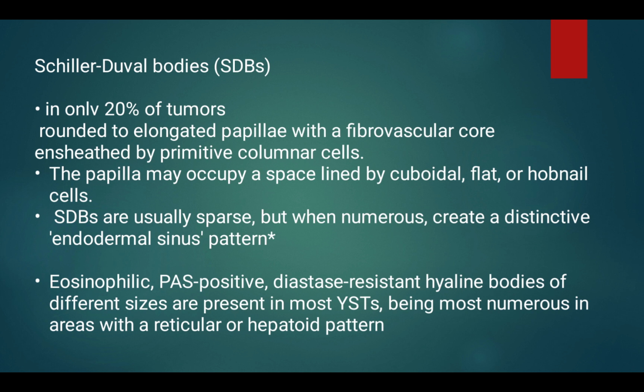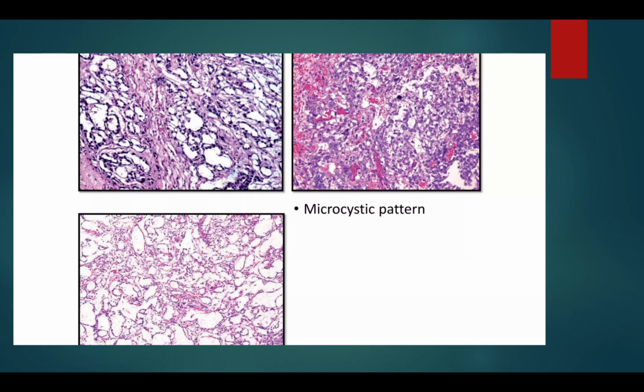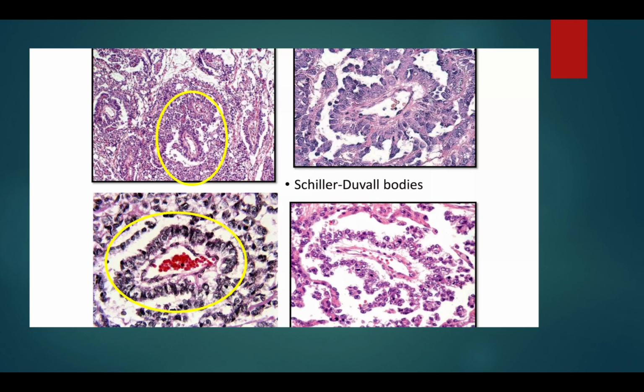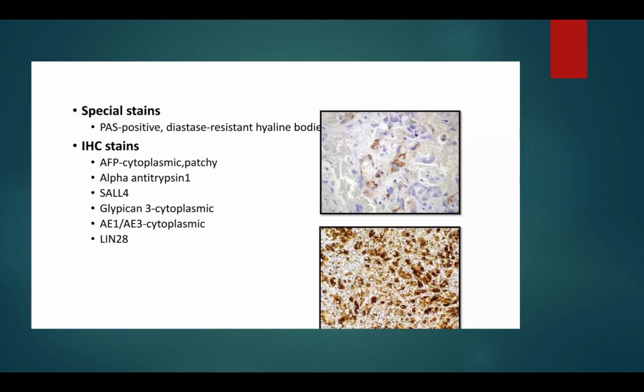Eosinophilic, PAS positive, diastase resistant hyaline bodies of different sizes are present in most yolk sac tumors, being most numerous in areas with a reticular or hepatoid pattern. This is the microscopic pattern of yolk sac tumor. The marked region shows the Schiller-Duval bodies in the microscopic pattern of yolk sac tumor.